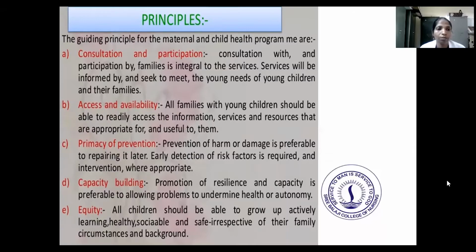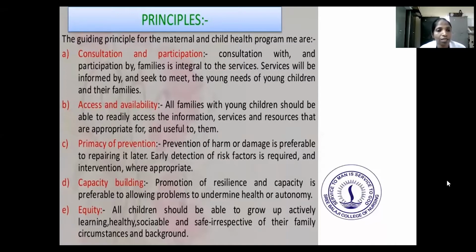Next is primacy and prevention. The prevention of harm or damage is preferable to repairing it later. Early detection of risk factors is required, and intervention where appropriate. That is the main thing in primary prevention.